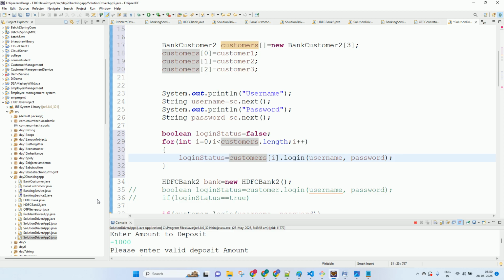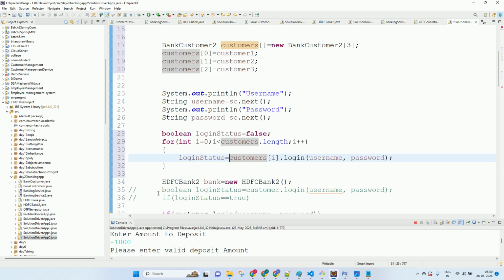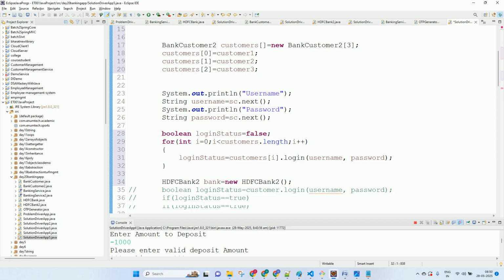So if it is true, you can directly break. Login status is equal to true.